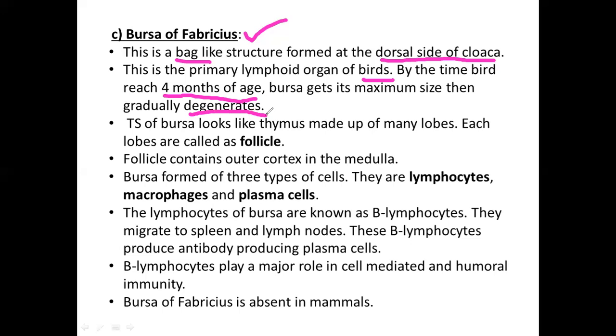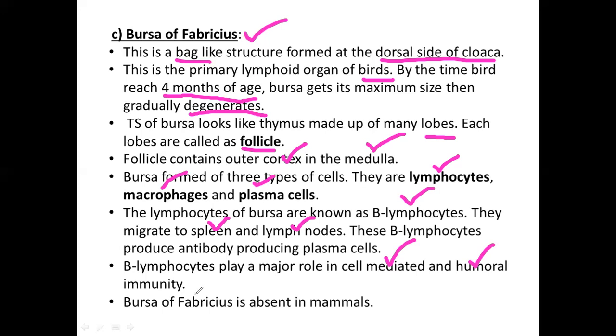Just like the thymus, the bursa of Fabricius will be having many lobes. Each lobe is called a follicle. Again, the follicles will be having an outer cortex and inner medulla. There are 3 types of cells in the bursa: lymphocytes, macrophages and plasma cells. The lymphocytes of the bursa we call B lymphocytes. These B lymphocytes migrate to the secondary lymphoid organs, that is the spleen and lymph nodes, and produce plasma cells, which produce antibodies. So these B lymphocytes of the bursa will be helpful in cell mediated immunity as well as humoral immunity.